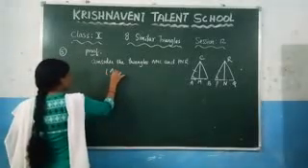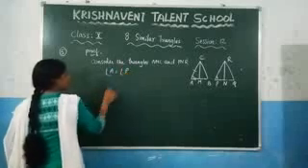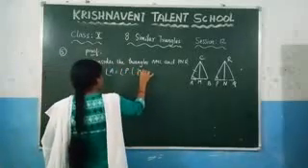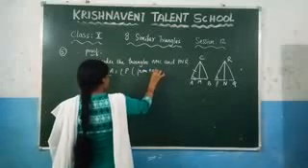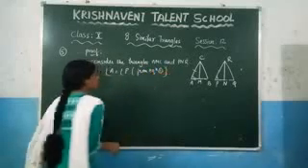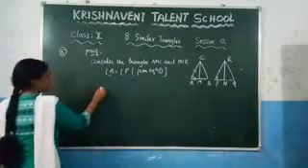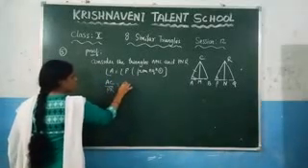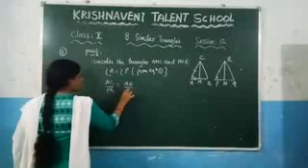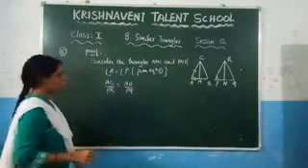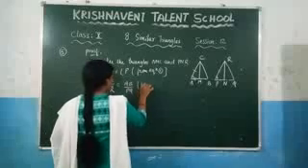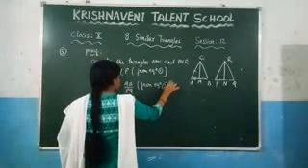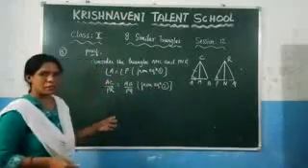So here what you will get, angle A is equal to angle P. Why? Because from equation 1. And after that, AC by PR is equal to AB by PQ. This is by equation 2, from equation 2. We have already written it in the given.